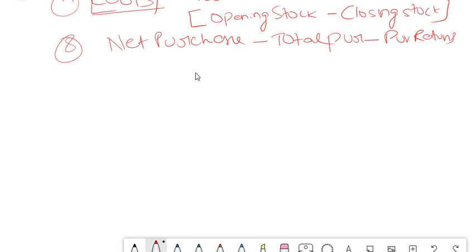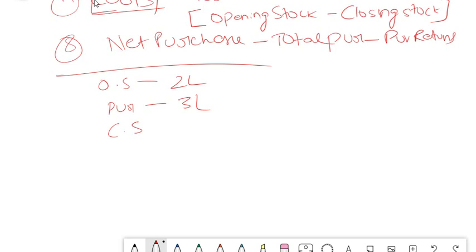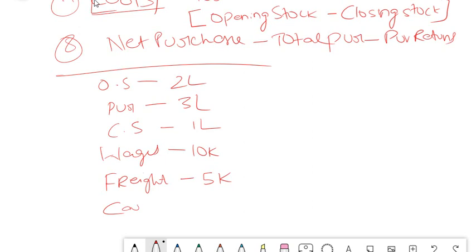Assuming that the question which I am giving is: opening stock is 2 lakh, purchases 3 lakh, closing stock 1 lakh, wages 10,000, freight 5,000, carriage inwards 10,000.